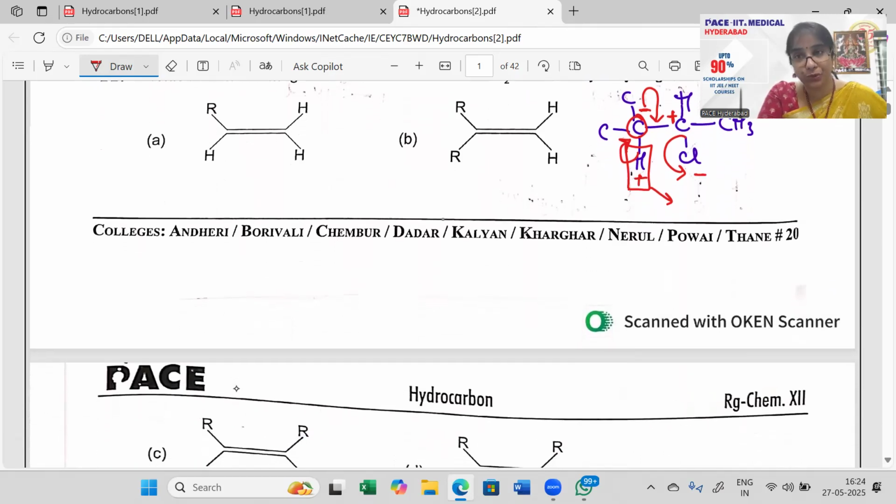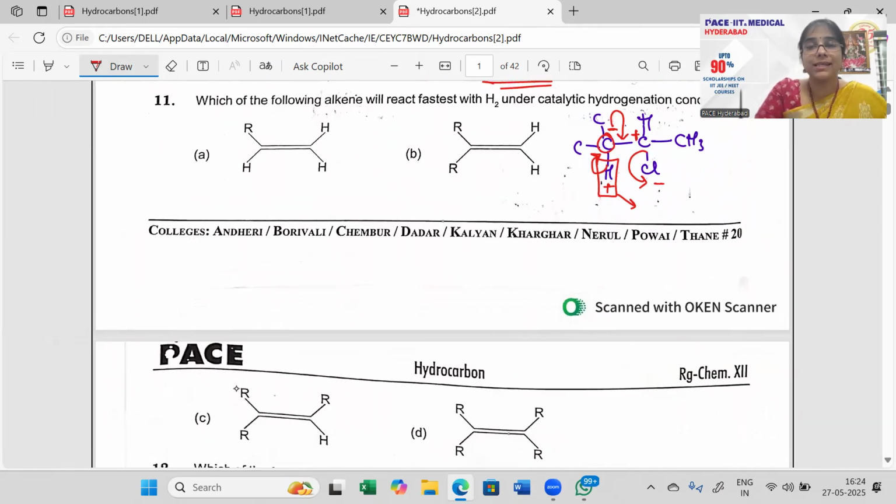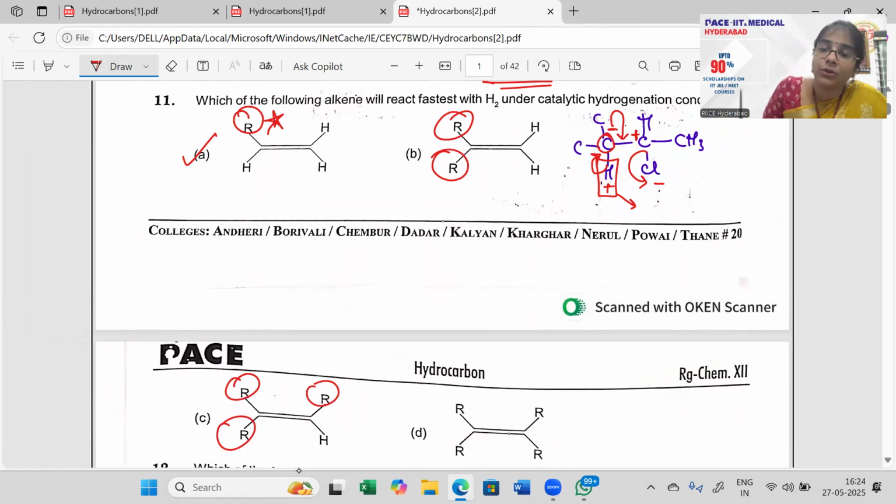The less substituted alkyl groups. I can see only 1 R group on A, whereas option B has got 2 R groups, option C has got 3 R groups, D has got 4 R groups. So the reaction fastest is shown by A, then B, then C, then D.